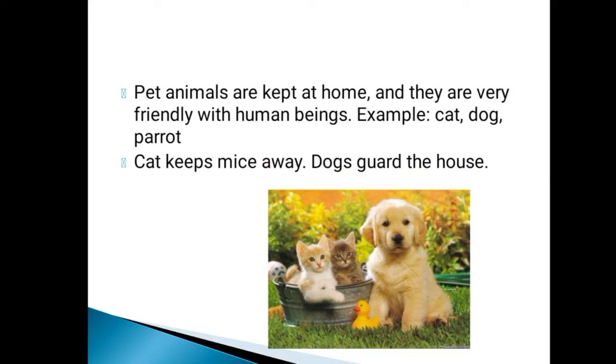Cat keeps the mice away, dog guards the house. So the cat will keep the mice away. They will catch the mice and they will eat them. Dogs will guard the house. It is a security for our house. So pet animals are also useful to human beings. Farm animals are also useful to human beings. Pet animals are also useful to human beings.